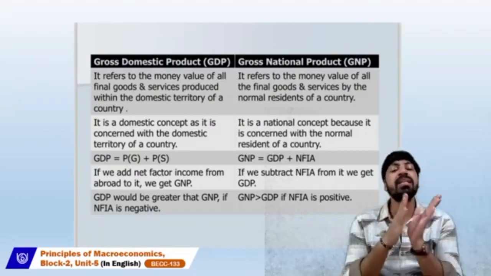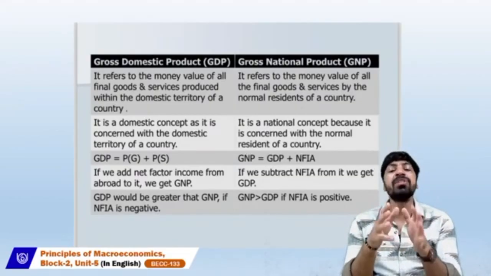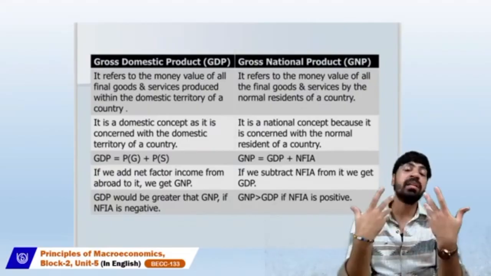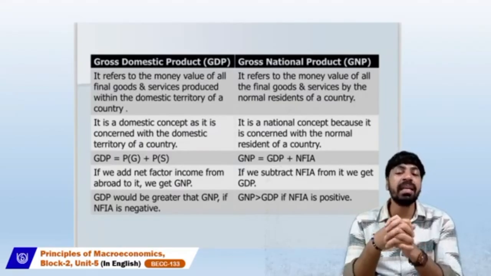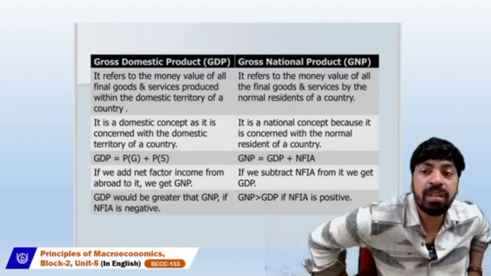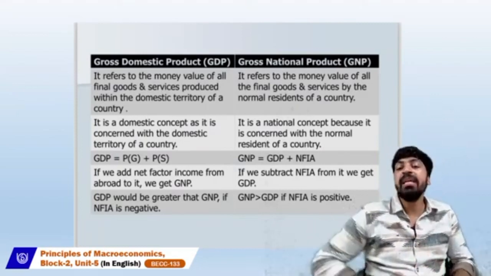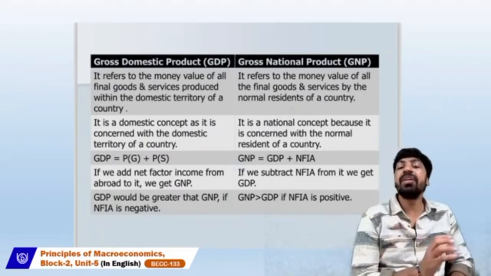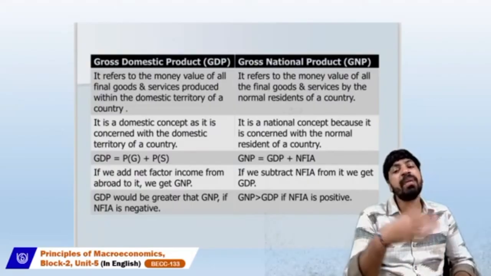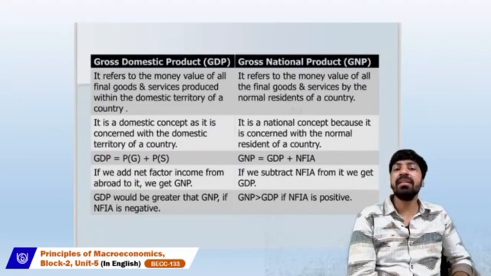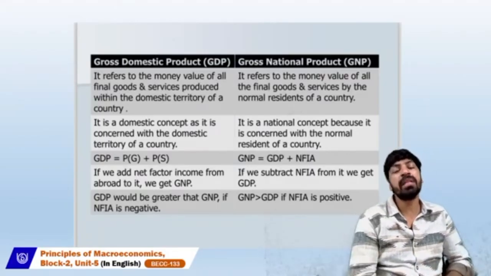If the GDP is more than the gross national product, that means the net factor income from abroad automatically becomes negative. When the gross national product is more than the gross domestic product, that means the net factor income from abroad is positive. So that is the distinction between the gross domestic product and gross national product.